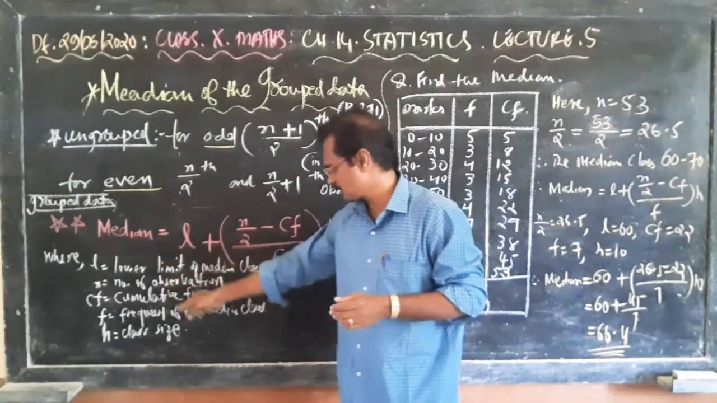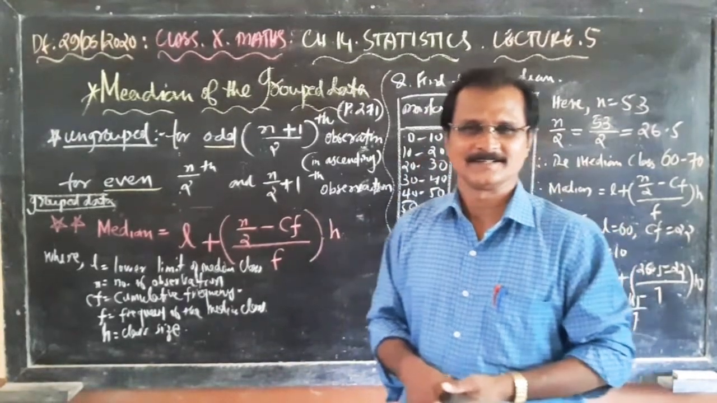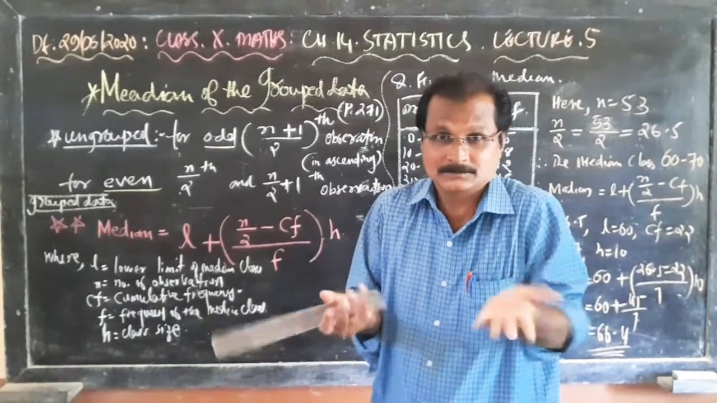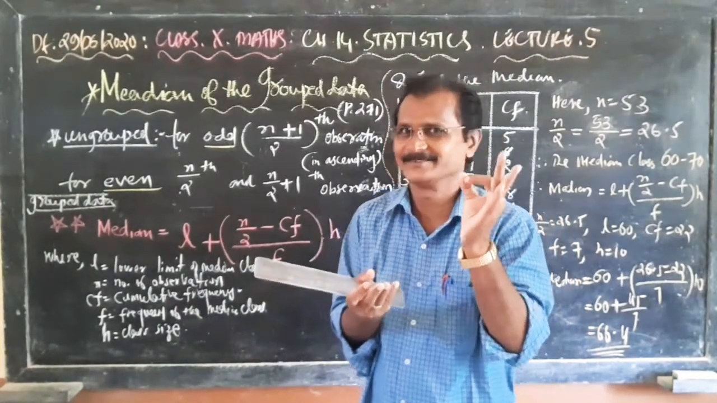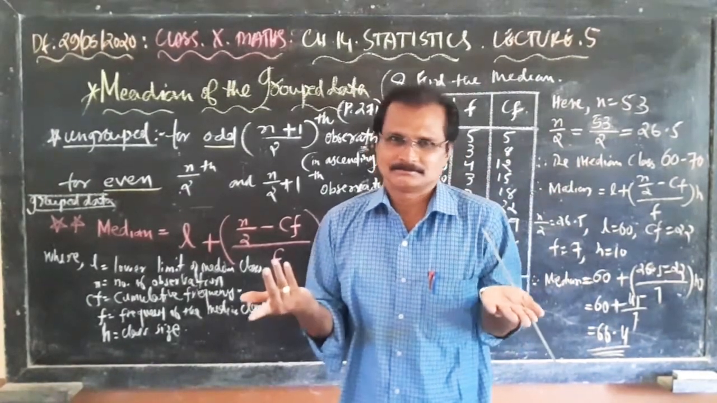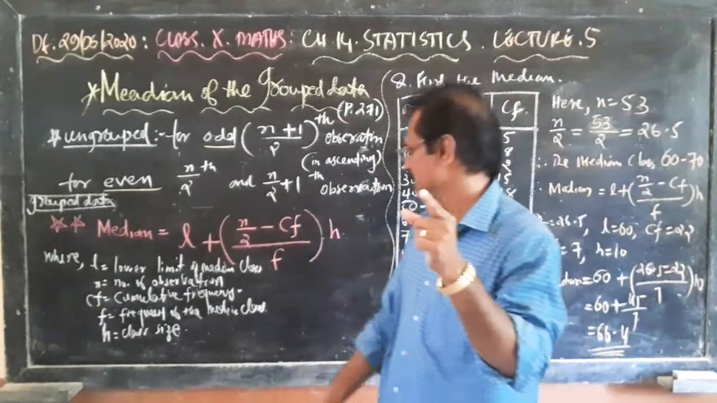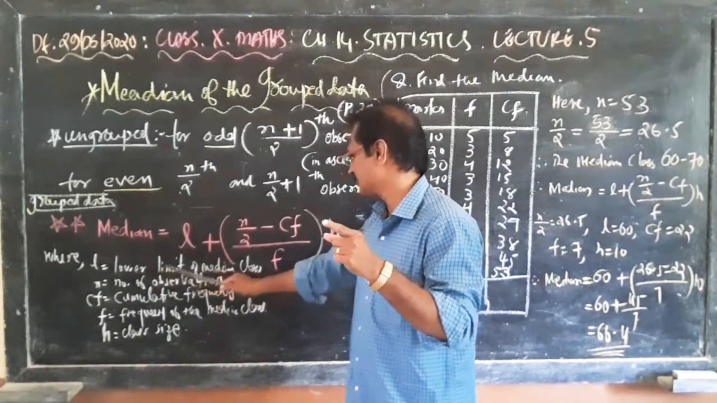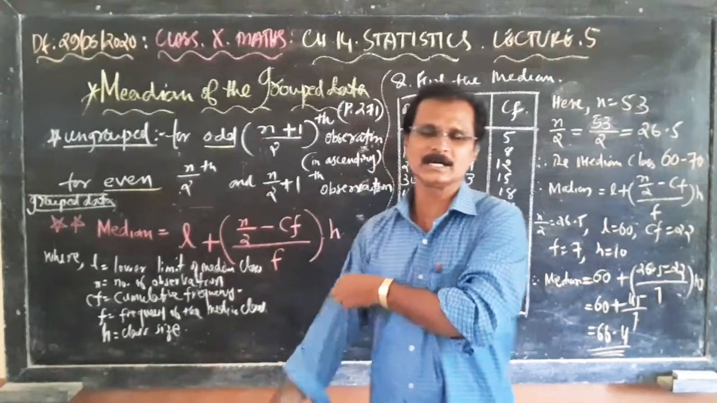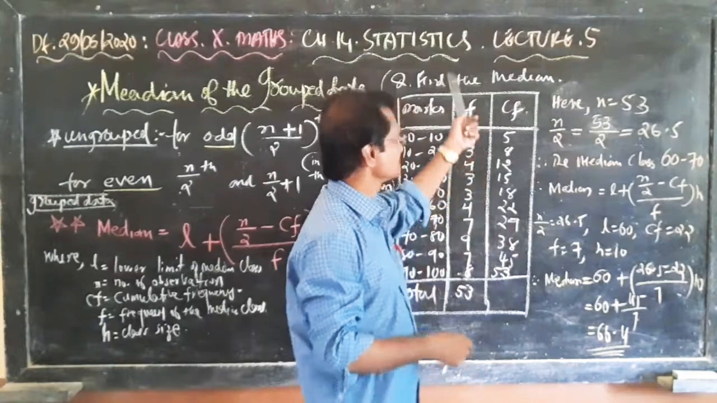What is CF? CF means cumulative frequency. What is F? F means frequency, and L means the lower limit of the median class, n is the number of observations, and h is the height of the class size. Okay? Now let us do a simple question.